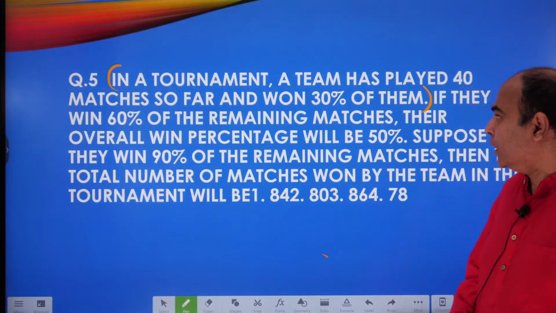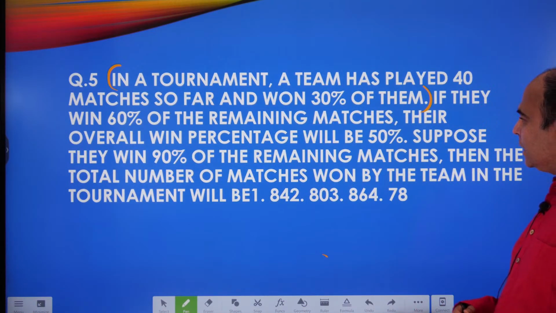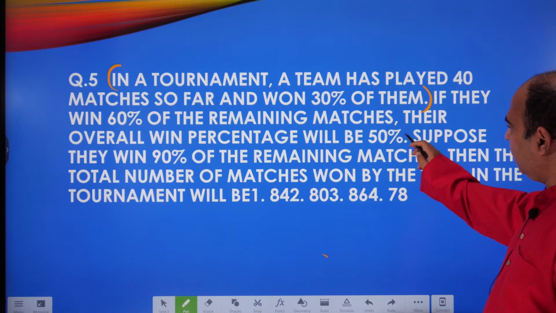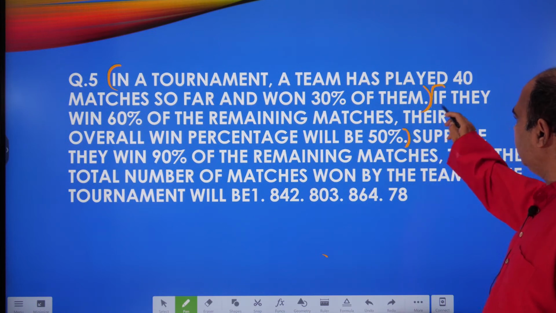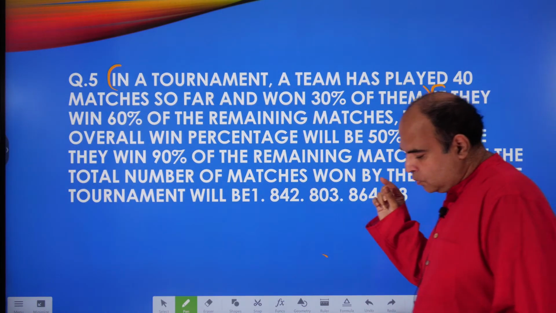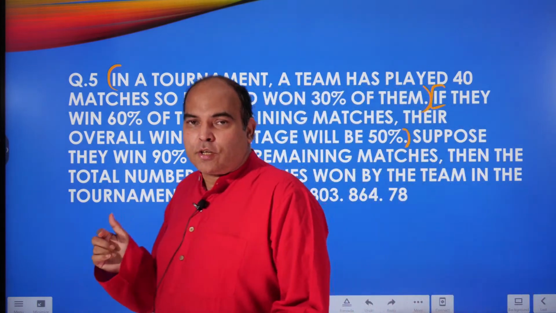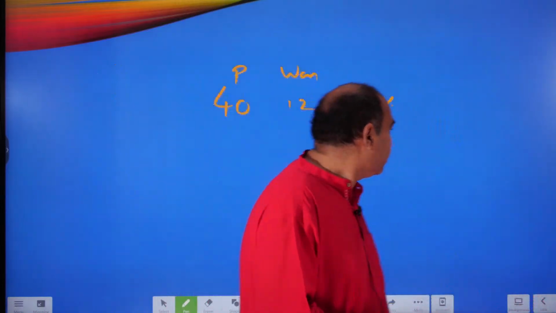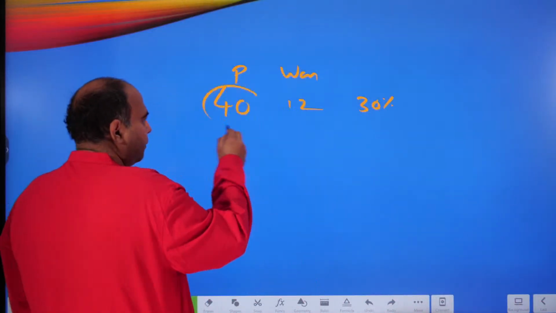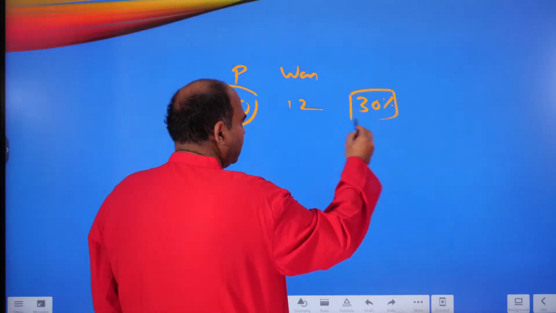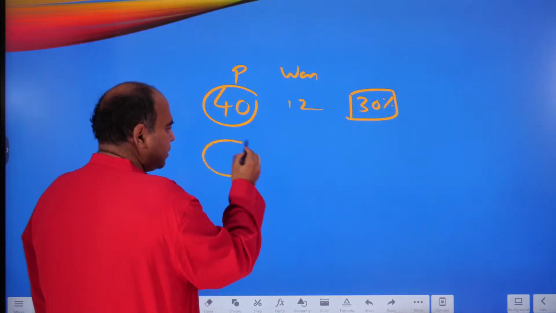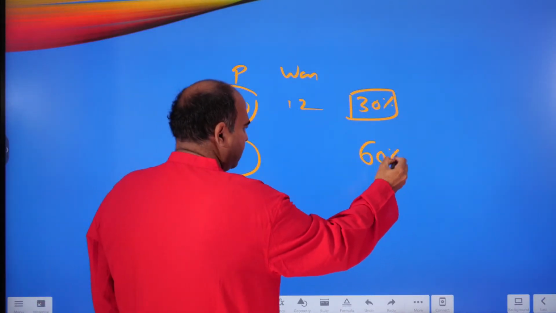Now, the question further says, if they win 60% of the remaining matches, the overall win percentage will be 50%. Now, this is where, if you can visualize the allegation structure, the weighted average structure, you have a group of games in which you have a 30% win rate. You have another group of games in which you have a 60% win rate.